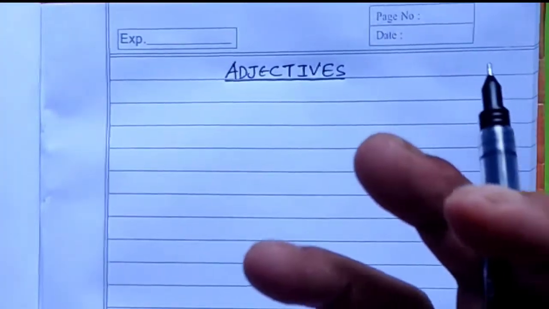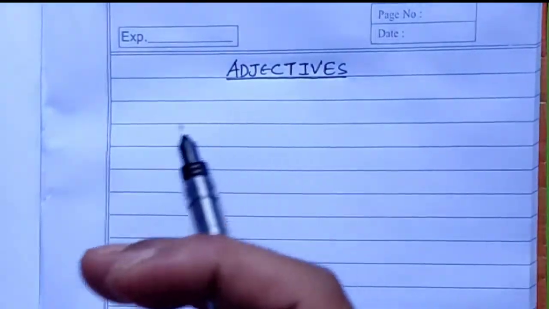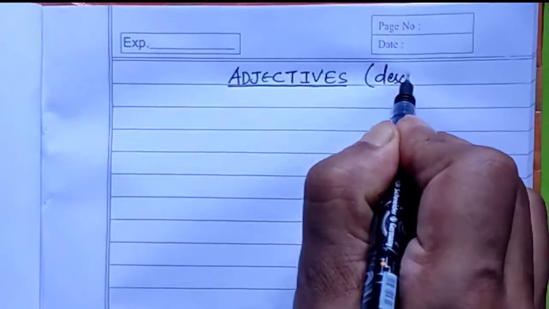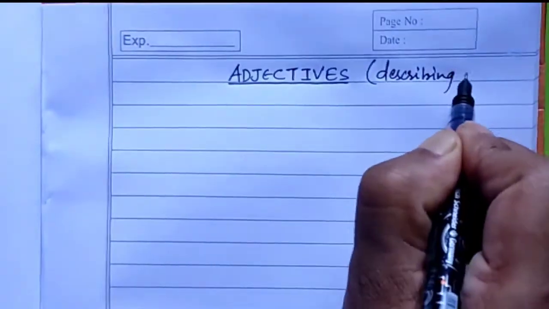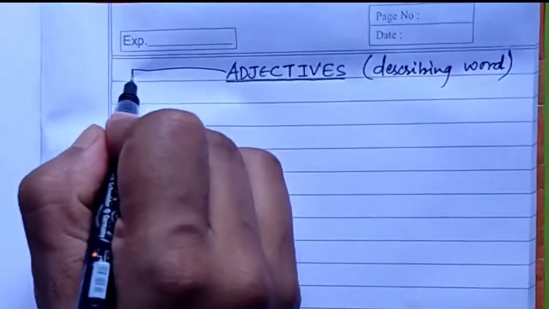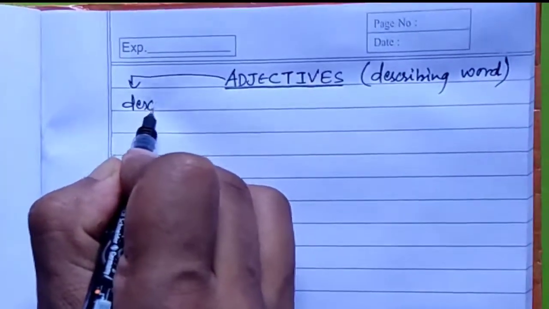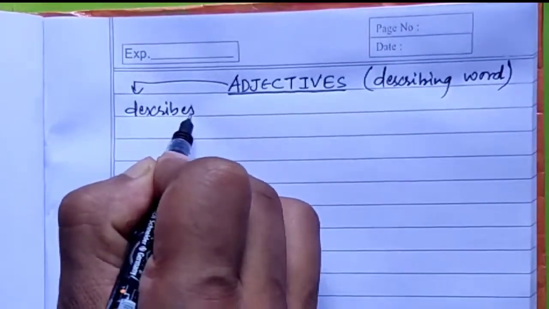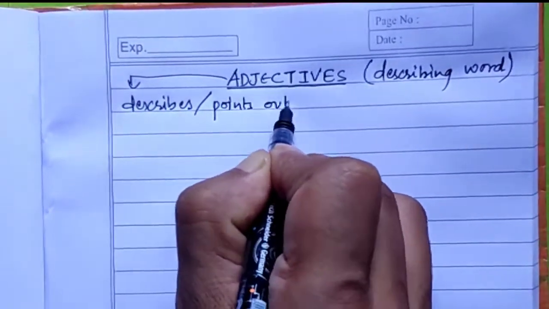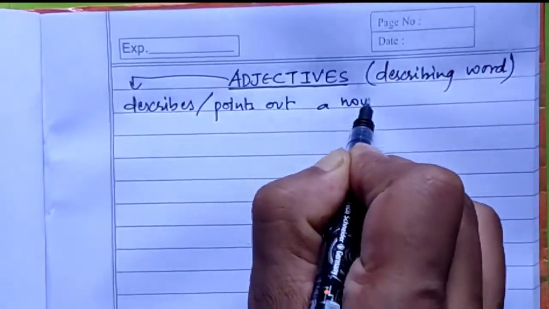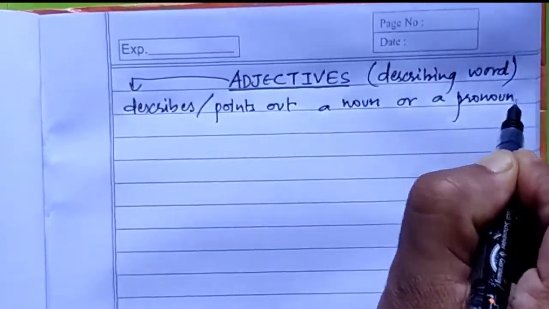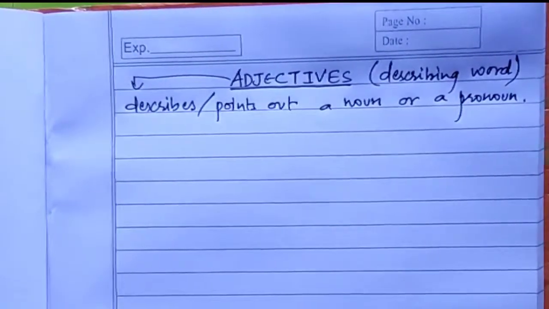Now, what is an adjective? An adjective is a describing word. In simple words, it's a describing word. What an adjective does is it describes or points out a noun or a pronoun.